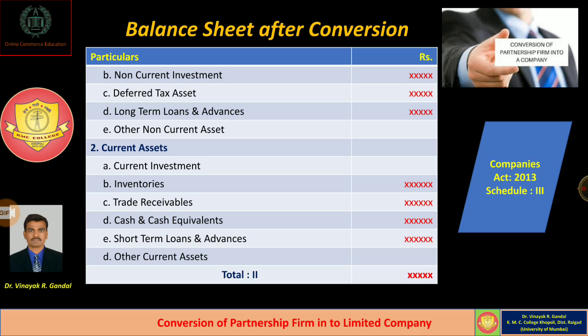Then we have to record whatever non-current investments the company has after conversion, any deferred tax asset, any long-term loans and advances, and other non-current assets, which should be recorded properly. And secondly, we have to record whatever current assets the company has after conversion. It consists of current investments, inventories, trade receivables like debtors, bills receivable, accounts receivable, then cash and cash equivalents, short-term loans and advances, and other current assets.